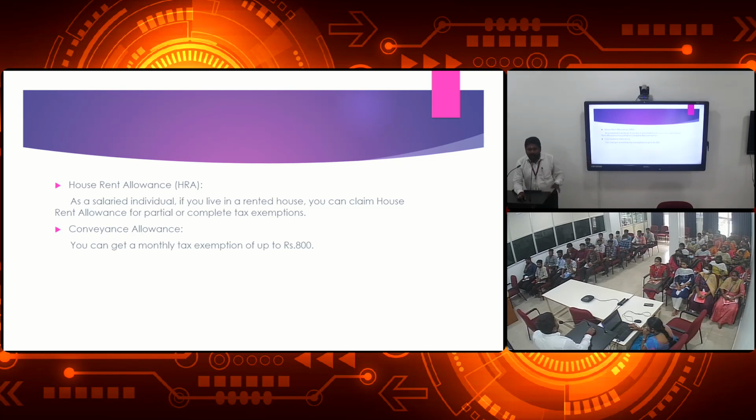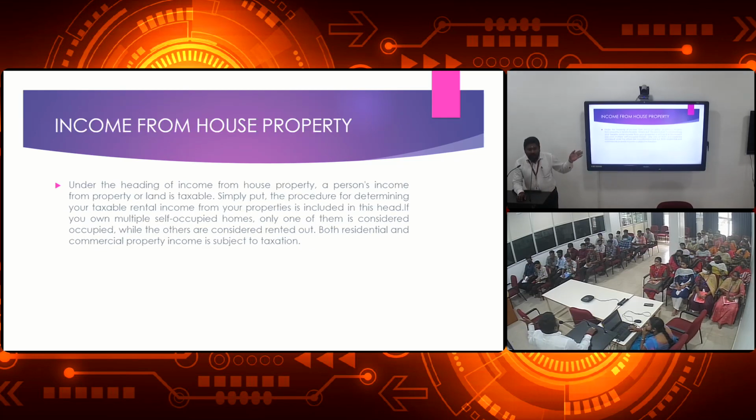All the allowances means HRA, conveyance, children allowances, uniform allowances, etc. Then we have standard deductions.